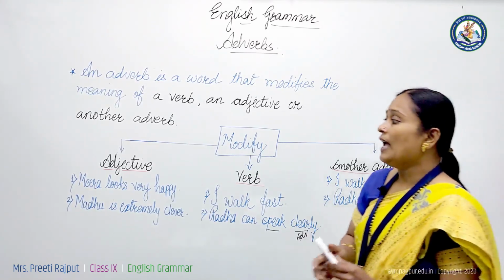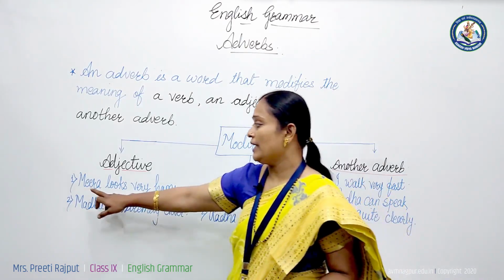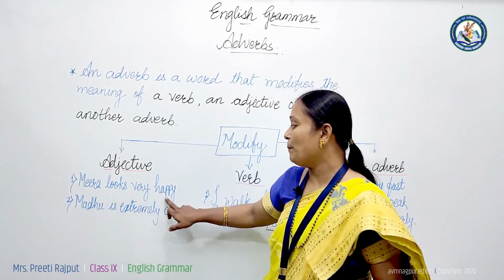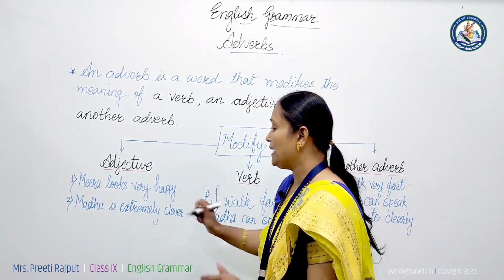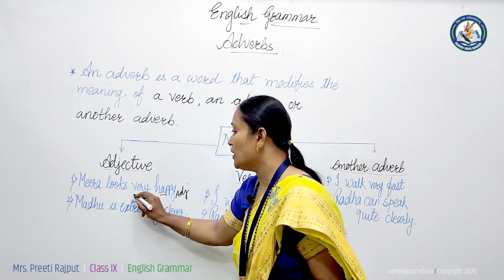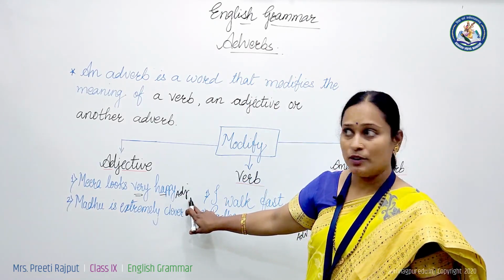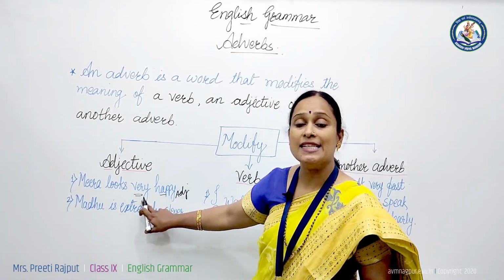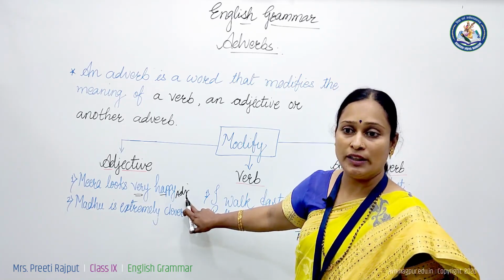In the same way, Meera looks very happy. Meera is a noun. Happy is a word which is describing Meera. So, happy is an adjective. And here is the word very which is describing the given adjective. So, very is an adverb describing the adjective given here.